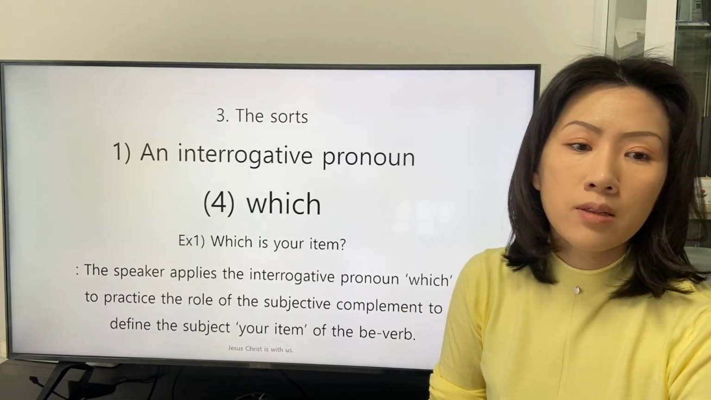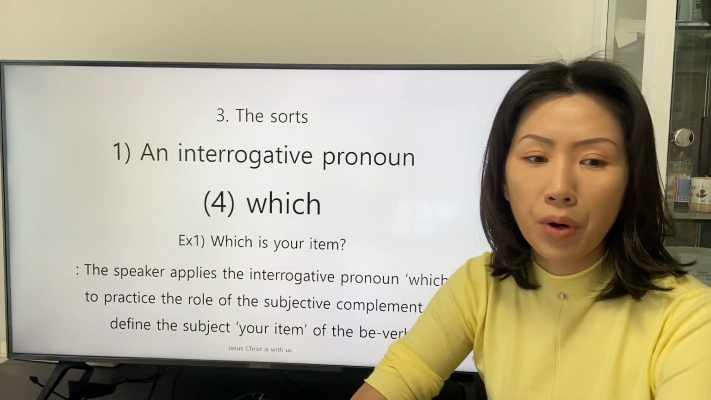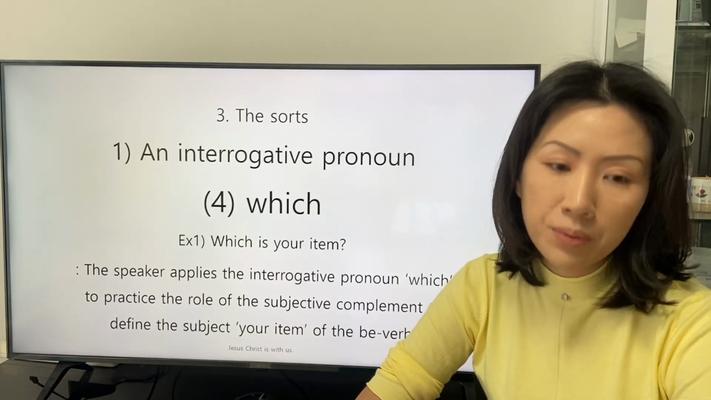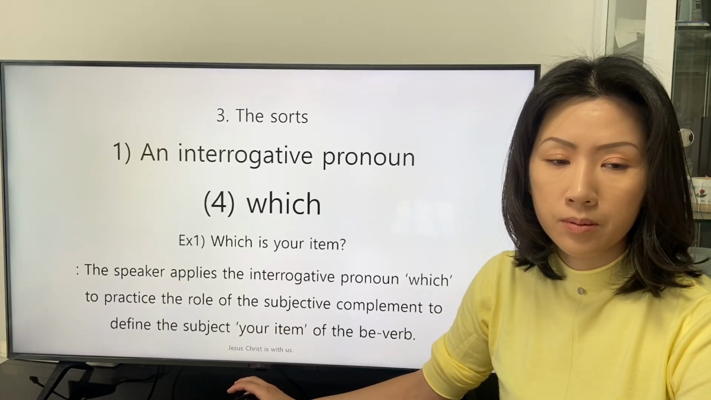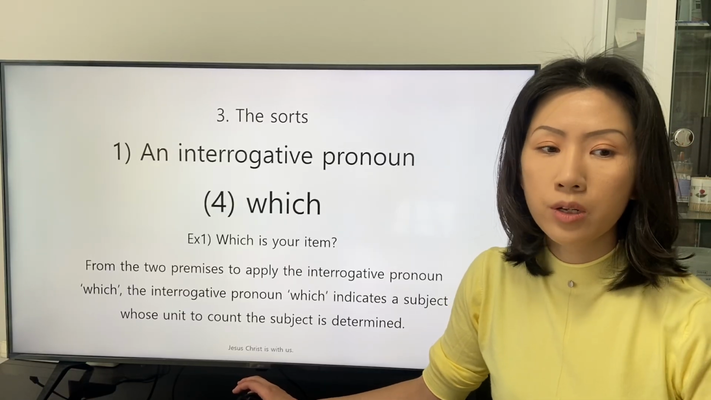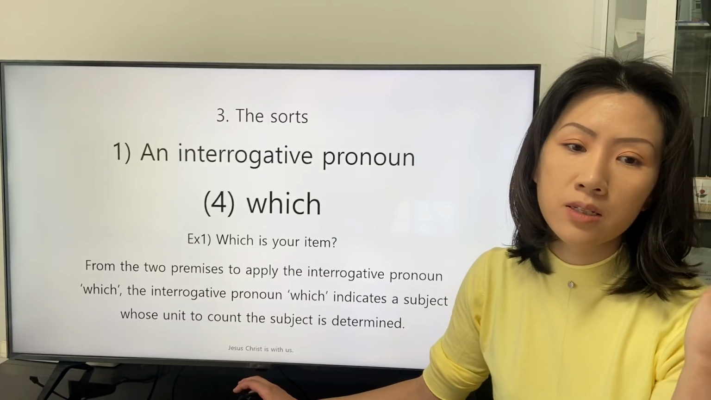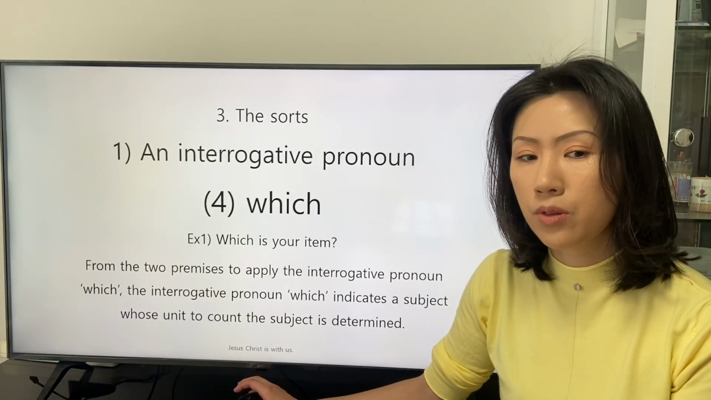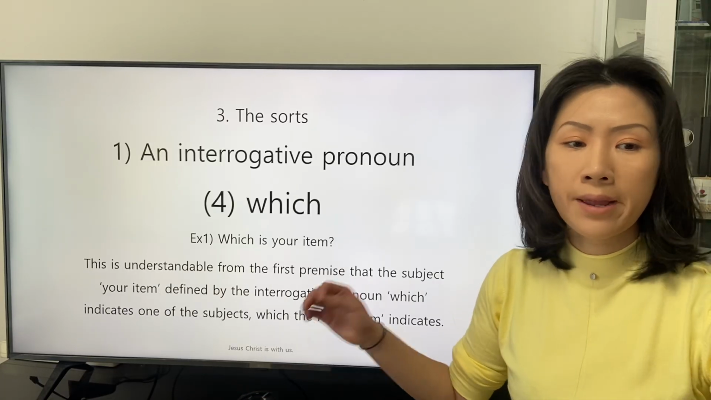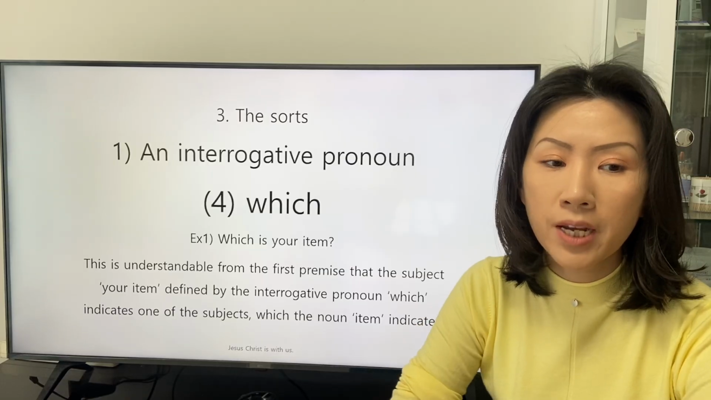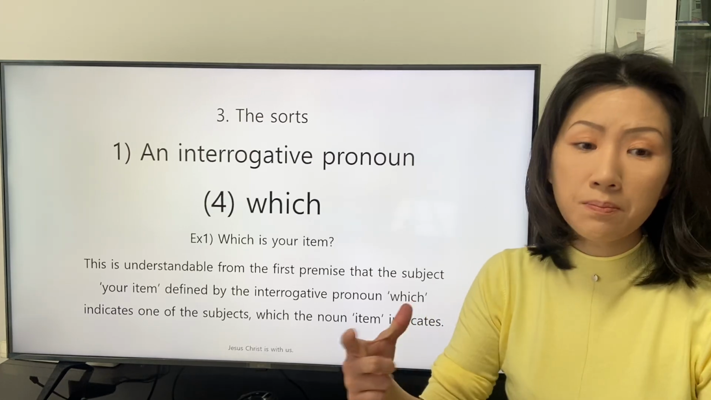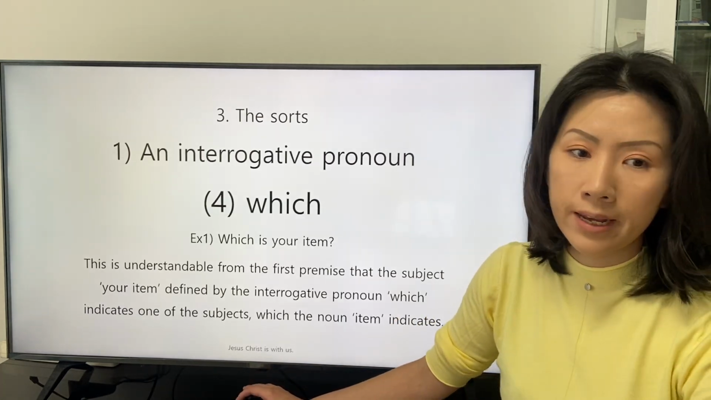The speaker applies the interrogative pronoun which to practice the role of the subjective complement to define the subject, your item, of the be verb. From the two premises to apply the interrogative pronoun which, the interrogative pronoun which indicates a subject whose unit to count the subject is determined. This is understandable from the first premise that the subject, your item, defined by the interrogative pronoun which indicates one of the subjects which the noun item indicates.